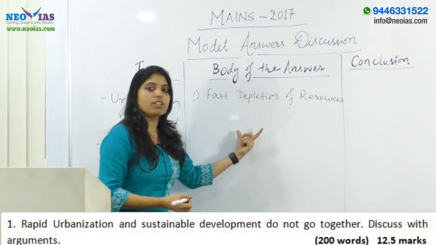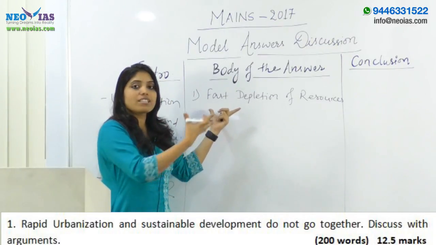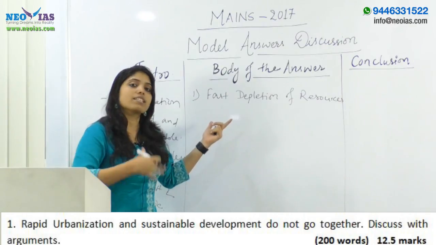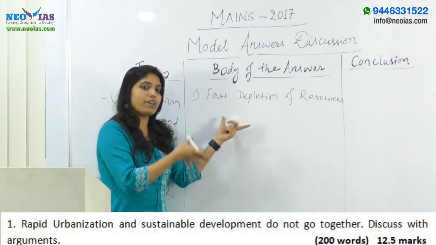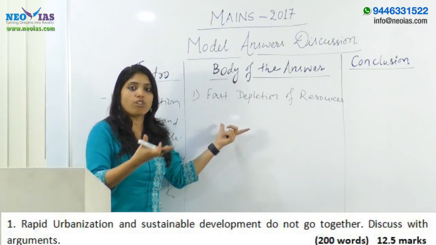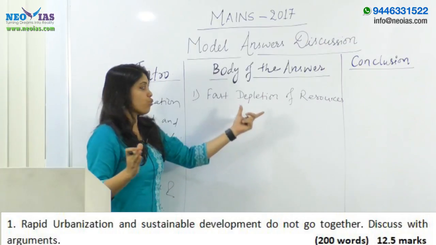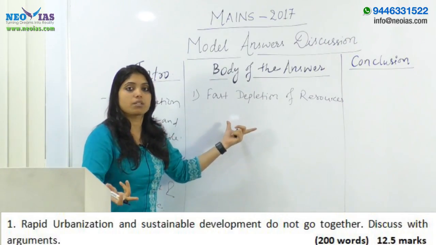But the mistake here, generally what candidates make, is they'll write just the effects of rapid urbanization. They won't link it to how it is affecting sustainable development. So here, only writing the effects of rapid urbanization is not the demand of the question. The question is saying that they do not go together. So at this point you have to confirm how it is not going with sustainable development.